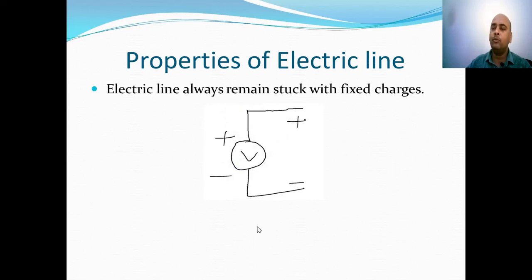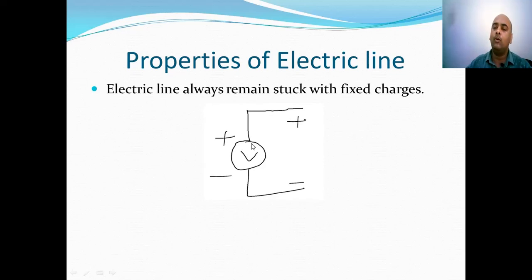Now next is about the properties of electrical lines. So the very first property of electrical line is that electrical line always remain stuck with the fixed charges. Fixed charges means the charges which are stationary, the charges which are not moving or which are constant with time. In order to understand this concept, let us suppose we take a DC voltage source.